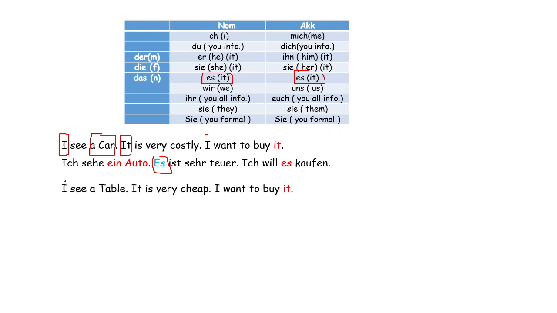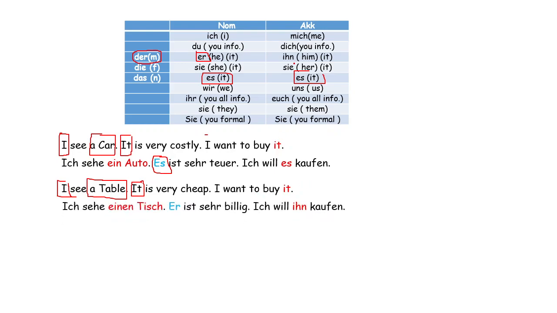I see a table. Ich is nominative, so ich sehe. Table is masculine, einen Tisch. So it here we use for masculine. When we use it for masculine, we put er as it. Er ist billig, ich will, and accusative ihn. Ich will ihn kaufen. It is accusative and it is for masculine. For masculine accusative we use ihn.